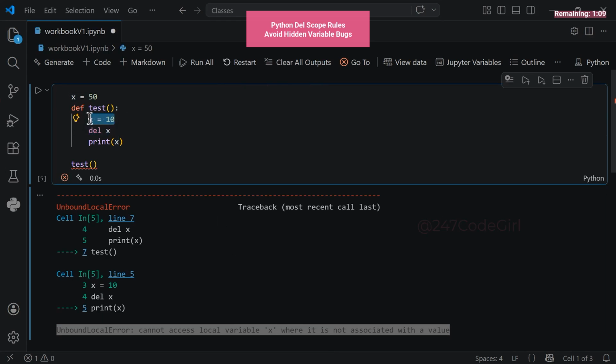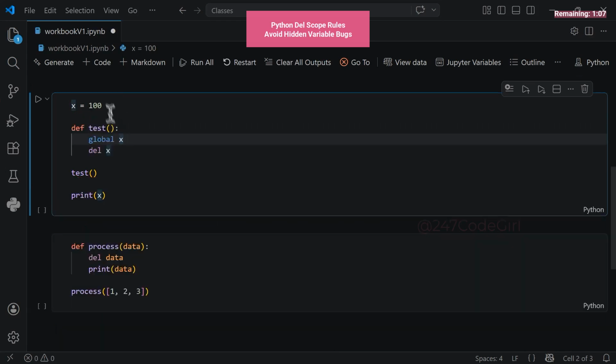Now, let's change the game using the global keyword. We are back in the same scenario, but with a powerful twist. This time we declare the variable as global first. Predict the outcome. What happens to our data now? Does the deletion still target the local scope? Or will the global variable itself vanish? Let's run the code and check the results.